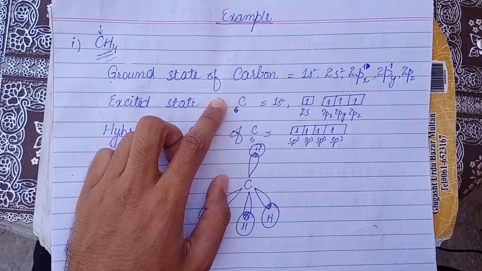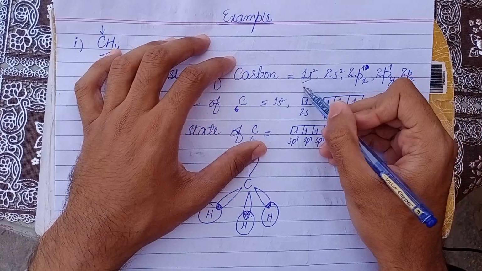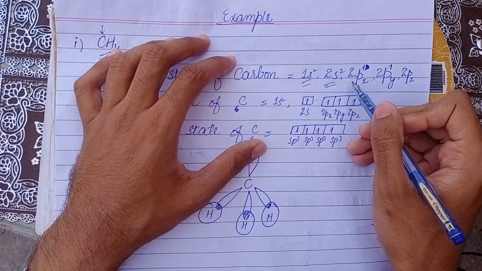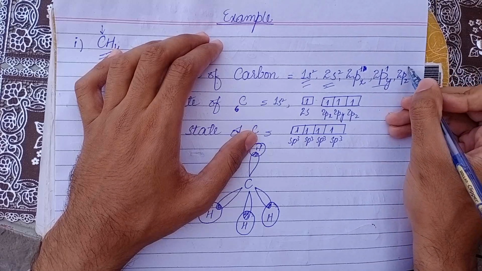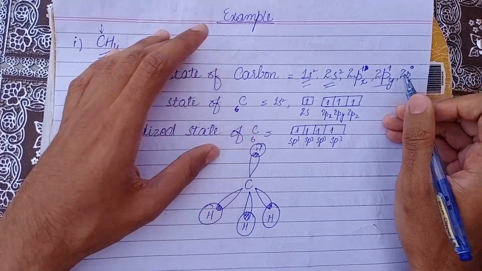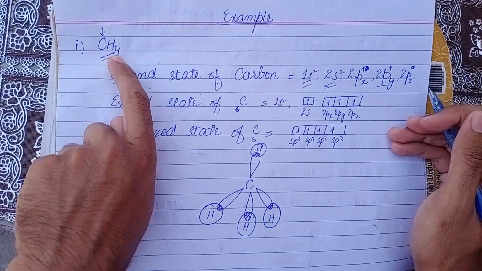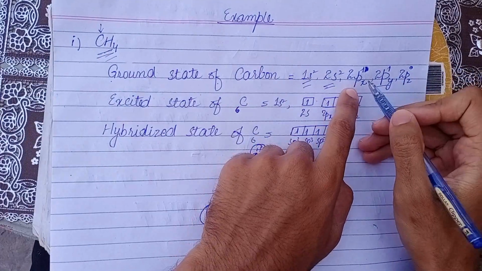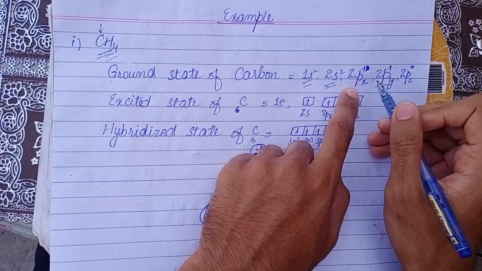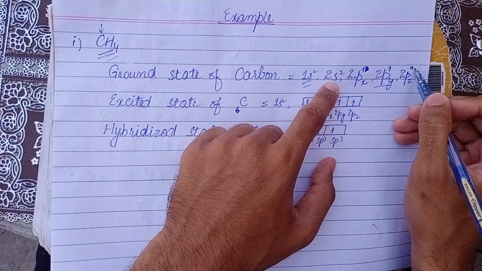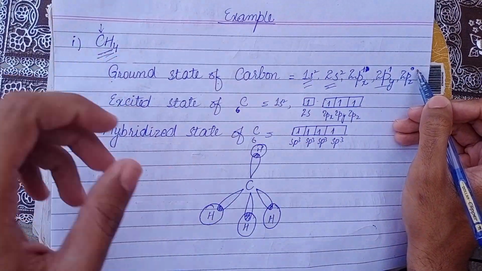Ground state of carbon is a simple electronic configuration: 1s2, 2s2, and 2px1, and 2py1. 2pz is an empty orbital, and we have to attach 4 hydrogen atoms, but here we have only 2 lone electrons in these 2 orbitals, so we need another 2 lone electrons for attaching the 4 hydrogens.